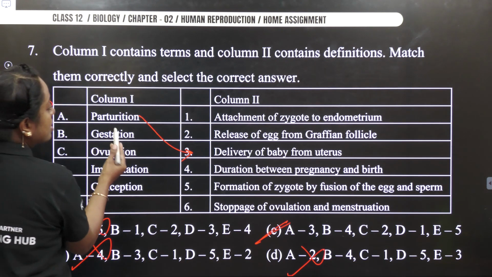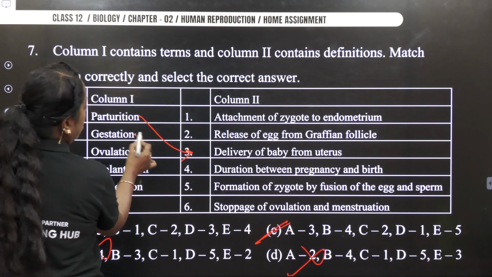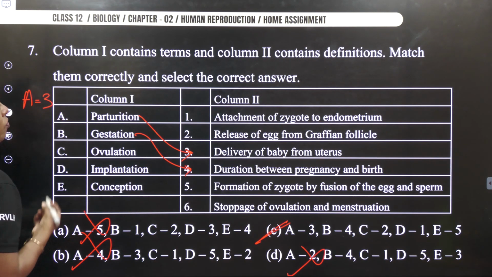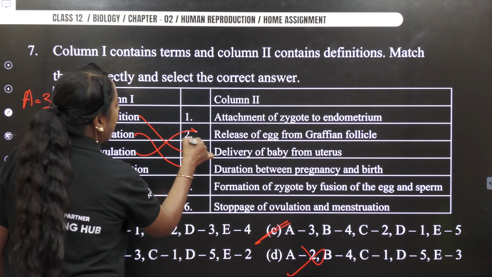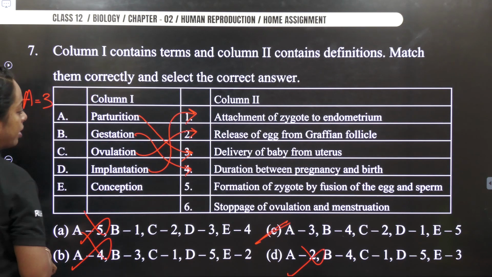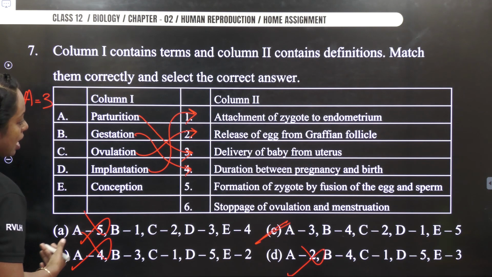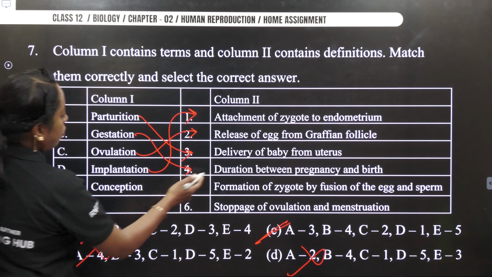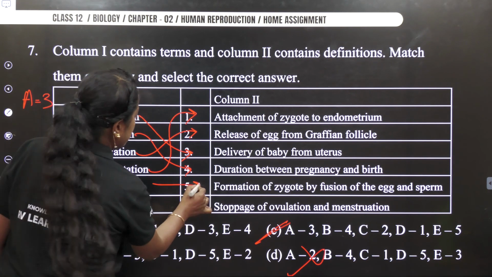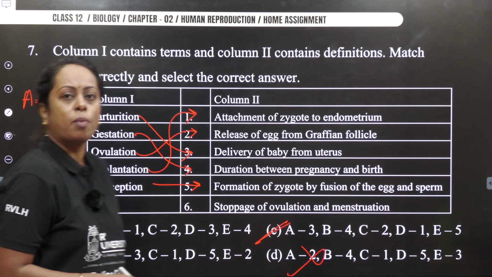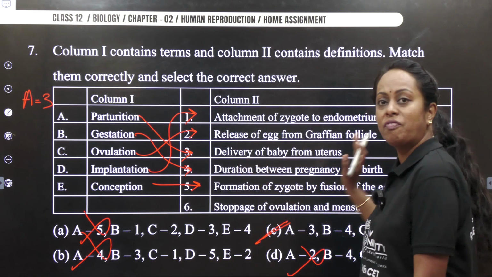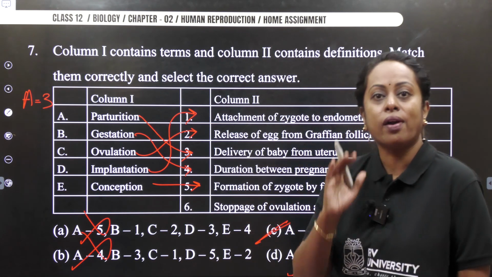So let us cross check. Gestation period. Gestation period is what? Duration between pregnancy and birth. Next is ovulation. So may I say ovulation refers to release of egg from the Graafian follicle. Implantation, attachment of the zygote to endometrium. Next comes conception. Conception stands for what? Formation of zygote and fertilization. So option is 5. So thereby our answer is option C. So go ahead, mark your answer or check whether you have marked it correctly. Be sure with what the definition is said in your NCERT.